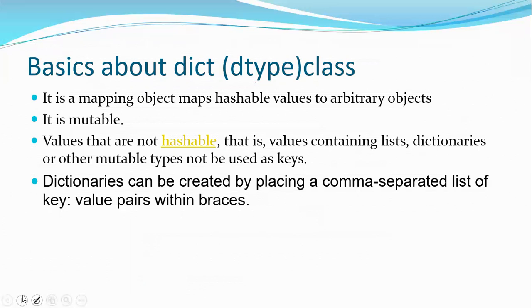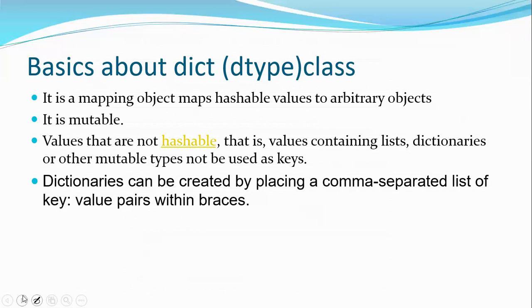So what is the basic thing behind a dictionary? We say it is a dict type class, that is the dictionary class. It is a mapping object that maps hashable values to arbitrary objects. When I say arbitrary, a dictionary is also an unordered structure. Here also the ordering is not followed. Like a set, on the dictionary also we don't have any ordering. Why? Because here you have nothing to work on with index or positions. Everything is accessible with respect to keys. So never mind in what position the keys are actually present, I'm going to access them by using keys. So ultimately, searching will be fast.